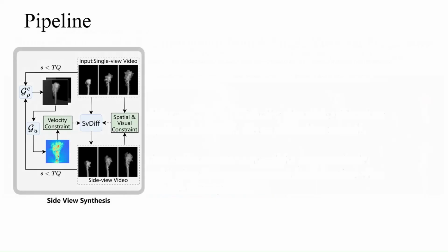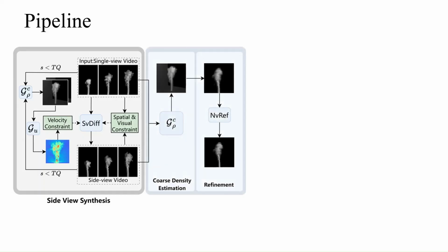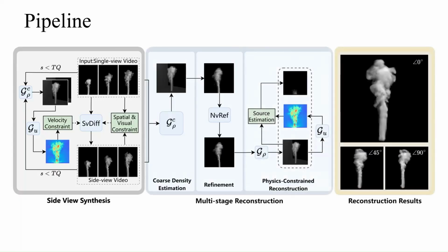Beginning with a front view input, we first synthesize a side view image sequence to serve as references. Our diffusion synthesizer is guided by spatial, visual, and velocity constraints through reconstruction of density and velocity fields across consecutive frames. We then iteratively estimate a coarse-grained density field and refine the novel view images, progressively introducing additional novel views from near to far. Ultimately, our pipeline outputs the 3D density and velocity fields, along with the dynamic inflow over time.